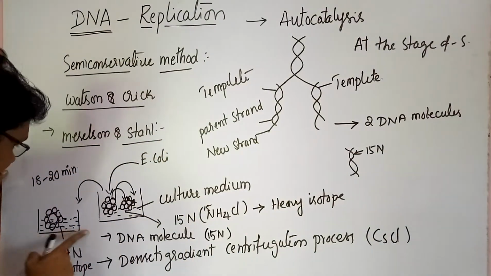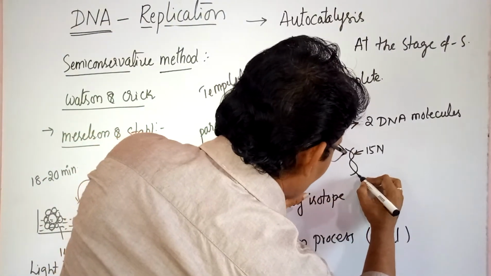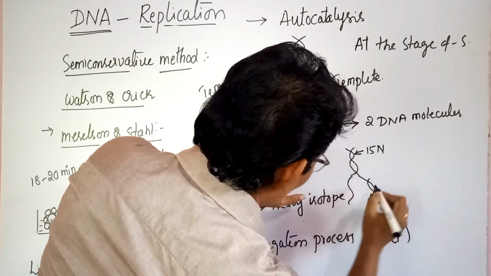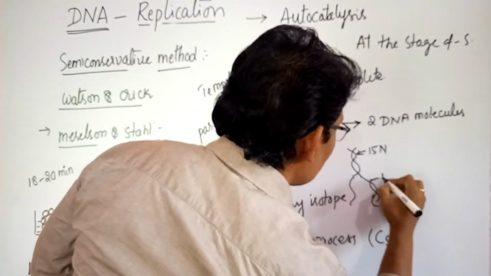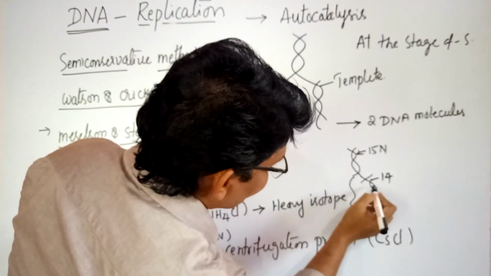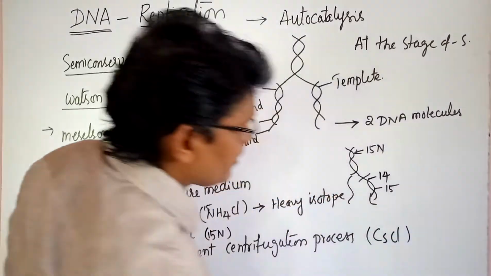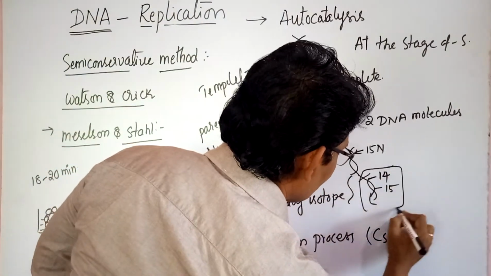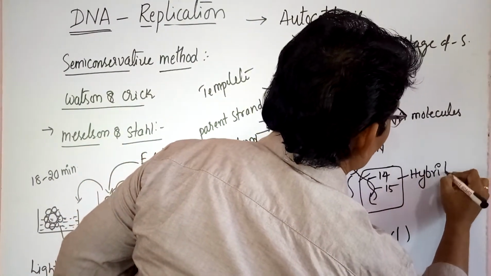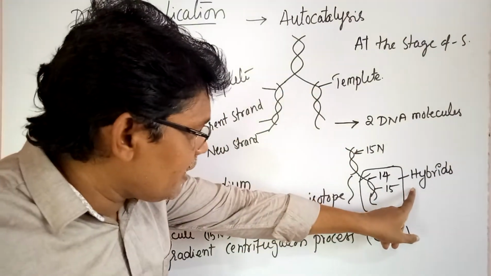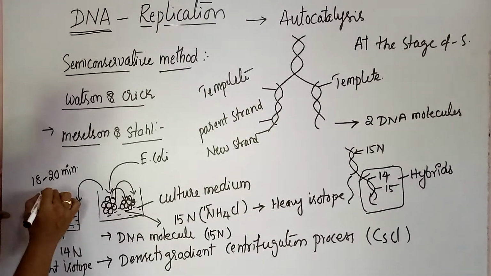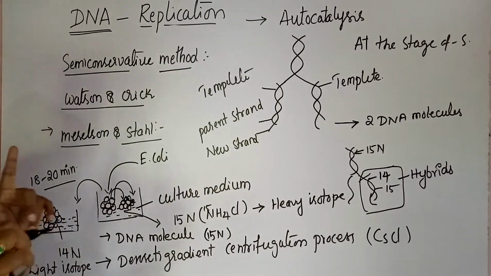When transferred to the other medium, the DNA molecule replicates, and after replication one strand is 14N and the second is 15N. Such products are called hybrids. Hybrid DNA is extracted from the medium after 20 minutes. This is called the first generation.